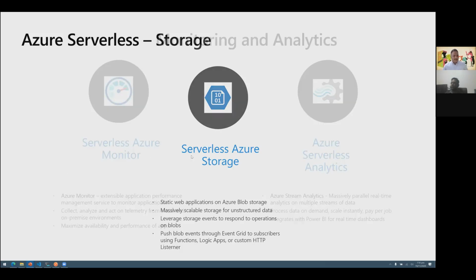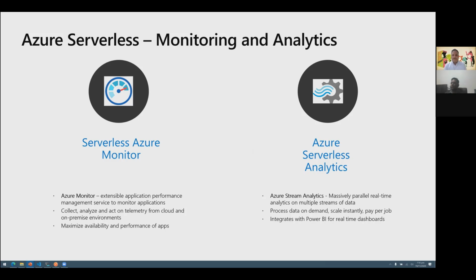The last two services which offer serverless capabilities are monitoring and analytics. So under monitoring, we have Azure Monitor, which is an extensible application platform management service, which allows us to collect, analyze, and act on the telemetry data. And this is not limited just to the cloud. This telemetry data can also come from on-premise, and we can use Azure Monitor to build workbooks. We can use it to build automation, which can help immensely to improve the availability and performance of the application.